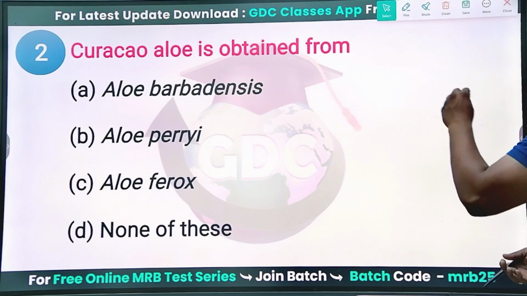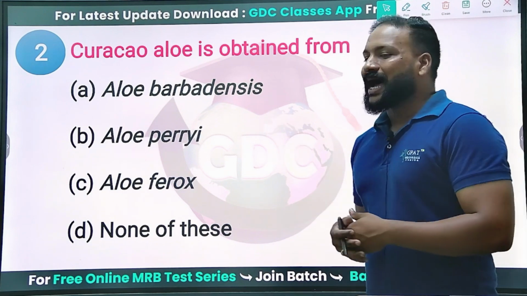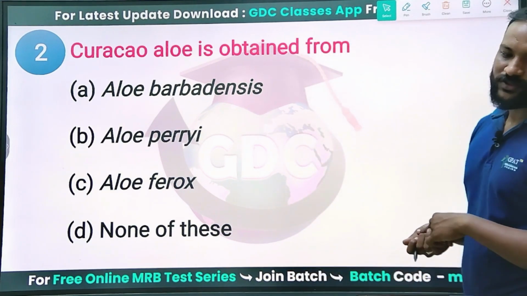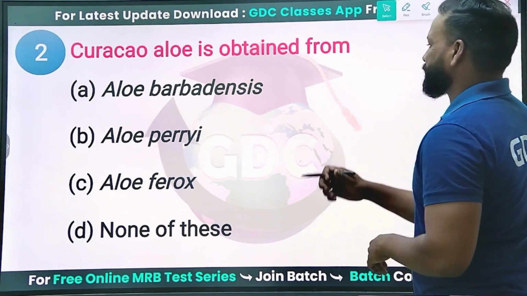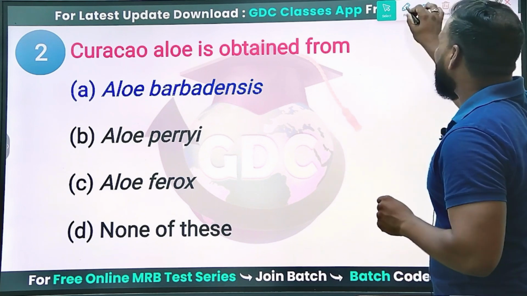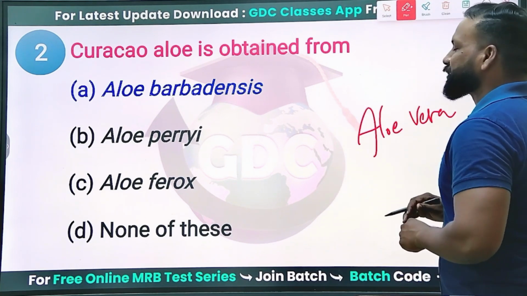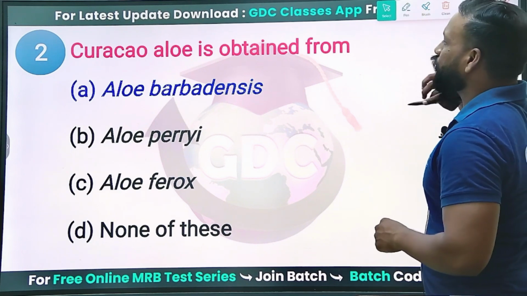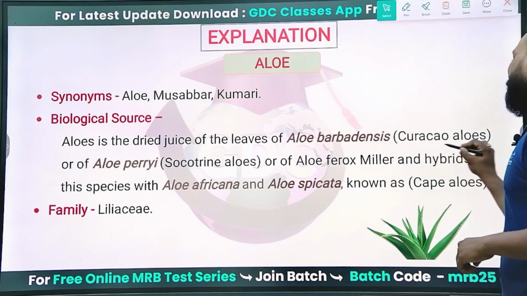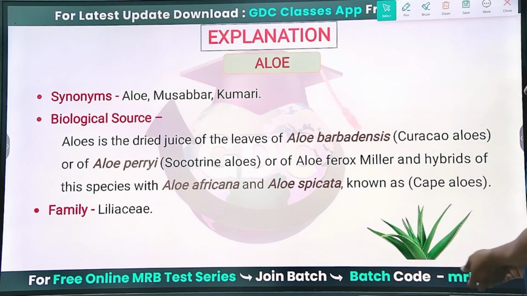Next question. Curaçao aloe is obtained from the, just now we have come across the source. Aloe barbadensis, Aloe perryi, Aloe ferox or none of these? Which of the following sources is the Curaçao aloe obtained from? Yes, Aloe barbadensis, whereas Aloe vera is the Indian aloe. Aloe barbadensis is Curaçao aloe. Aloe perryi is Socotrine aloe, and Aloe africana and Aloe spicata are Cape aloes.